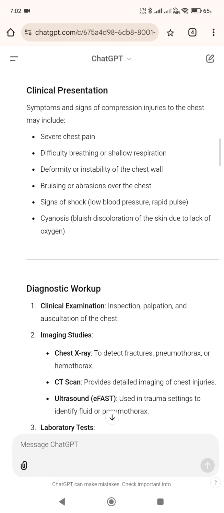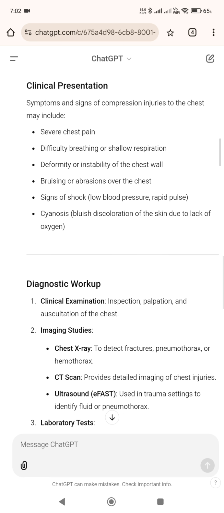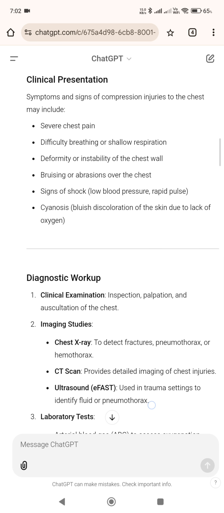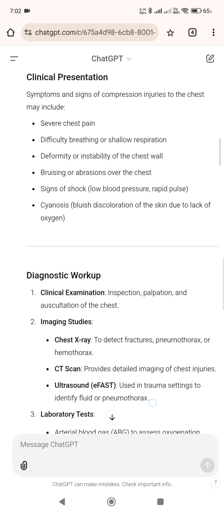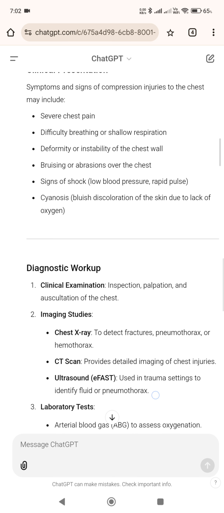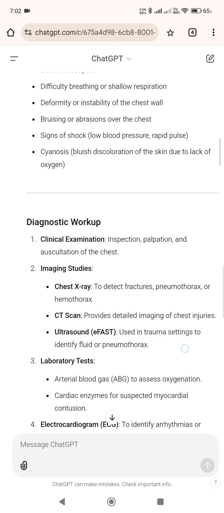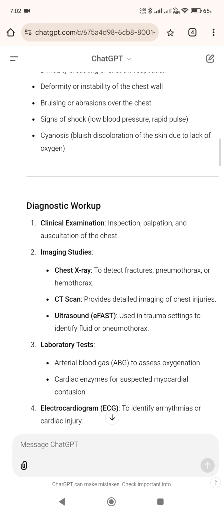Symptoms and signs of compression injuries to the chest may include severe chest pain, difficulty breathing or shallow respiration, deformity or instability of the chest wall, bruising or abrasions over the chest, signs of shock, low blood pressure, rapid pulse, cyanosis, bluish discoloration of the skin due to lack of oxygen.